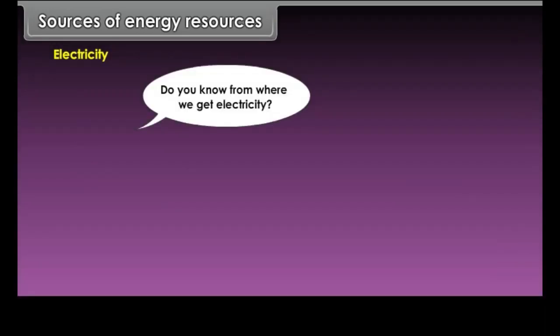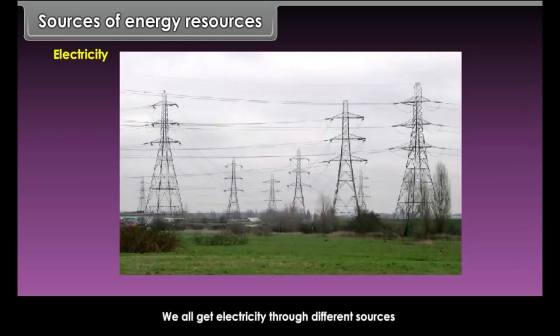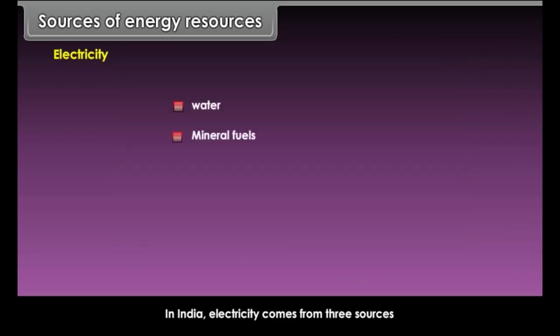Electricity. Do you know from where we get electricity? We all get electricity through different sources. In India, electricity comes from 3 sources: water, mineral fuels and atomic minerals.